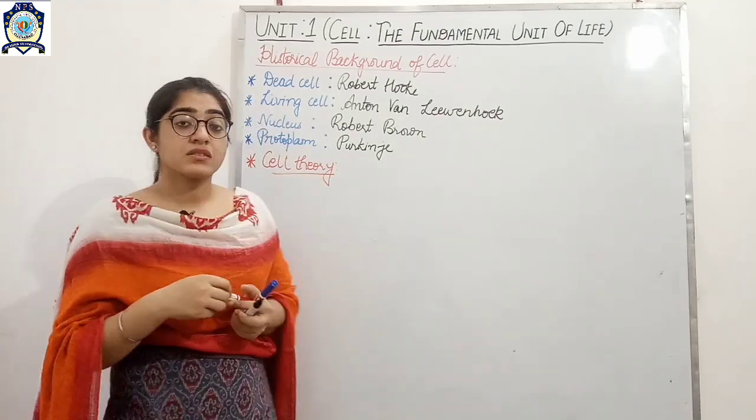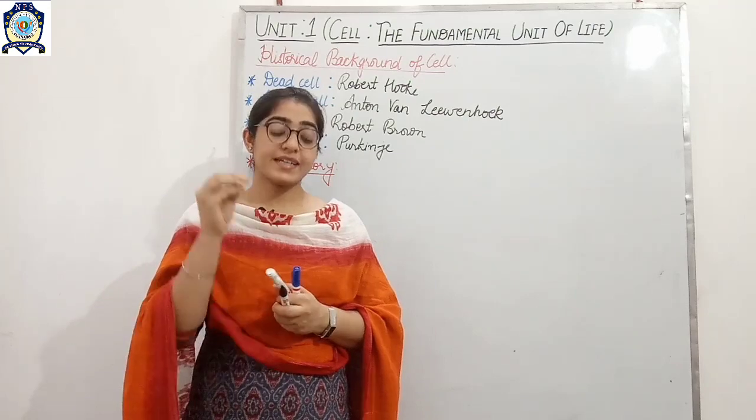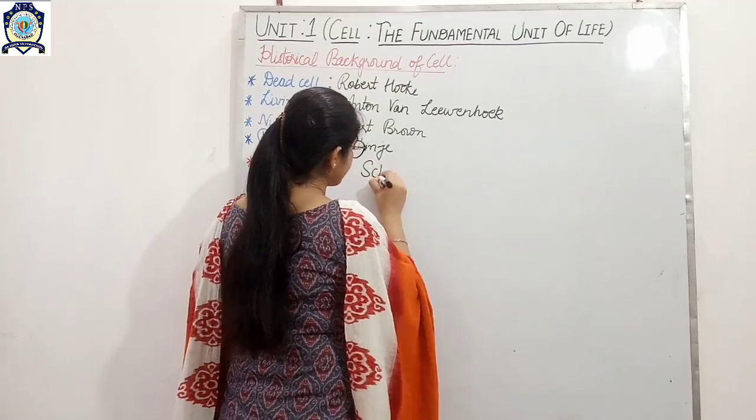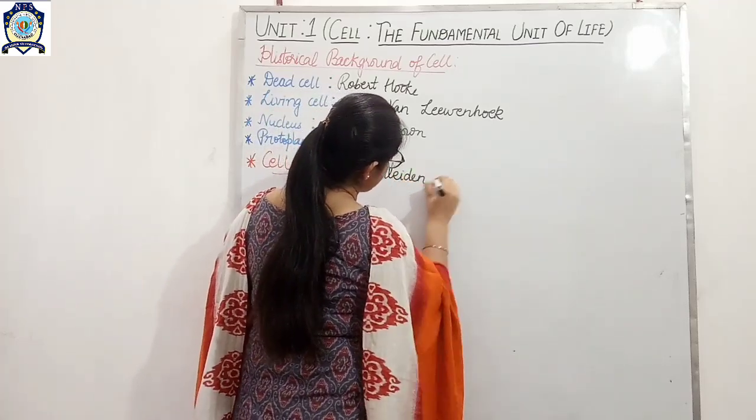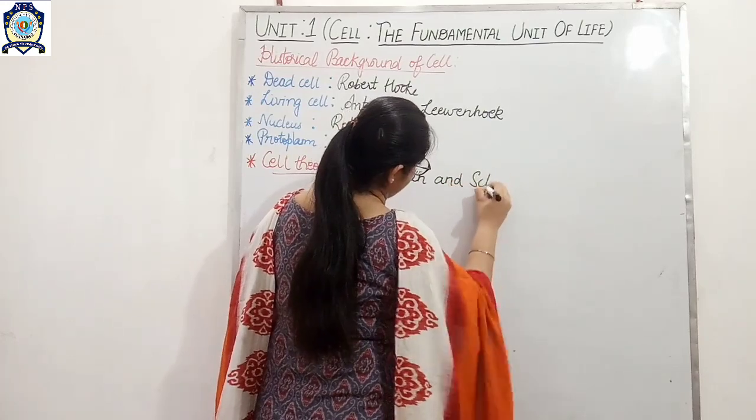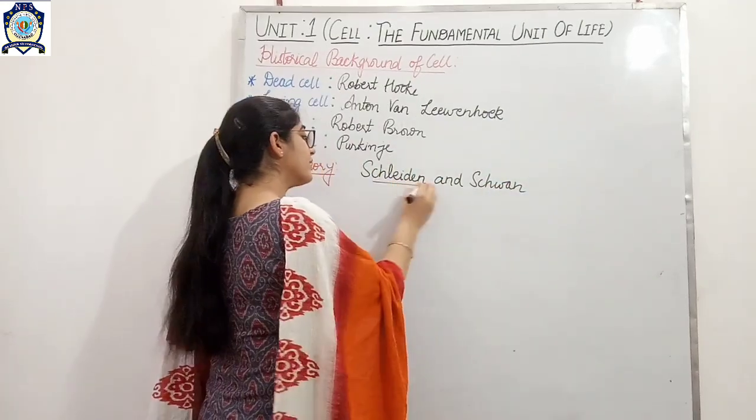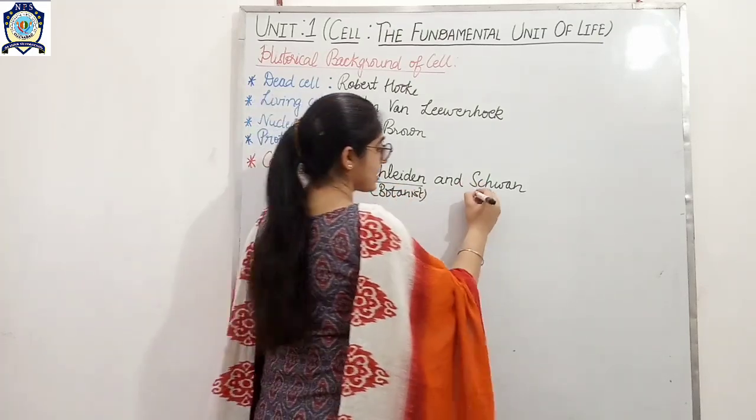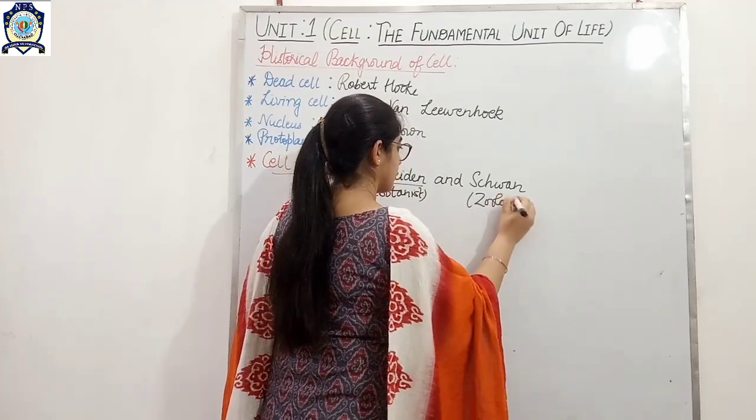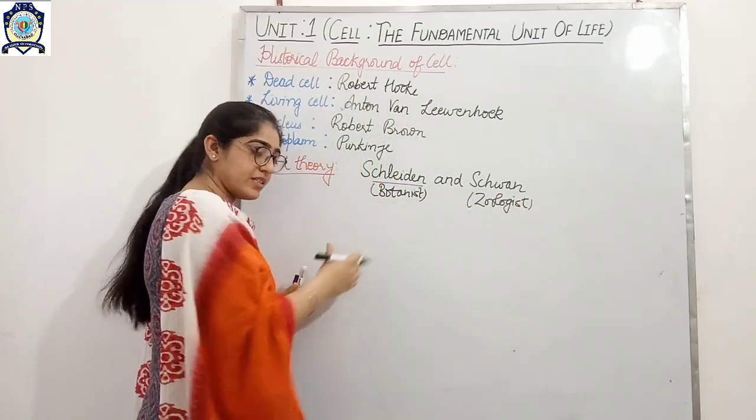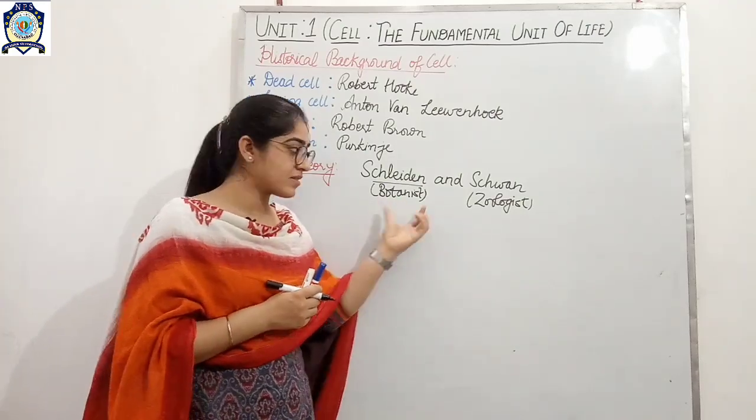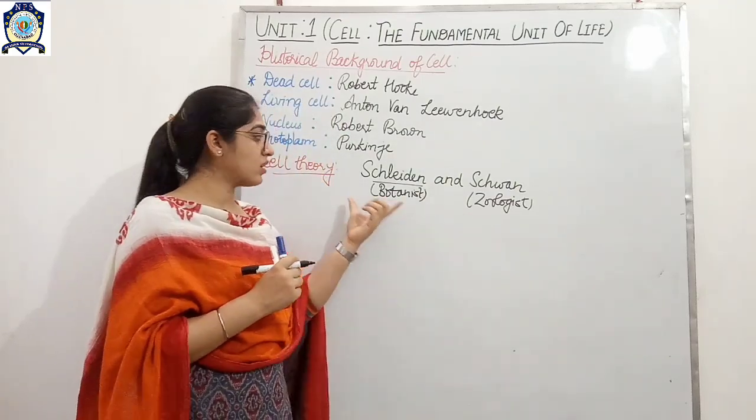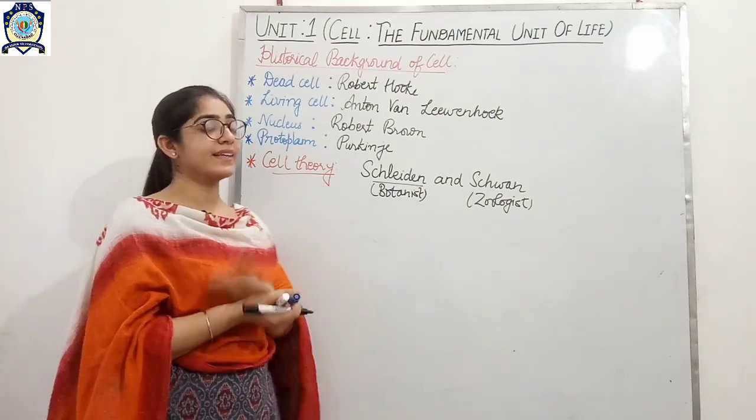Cell theory was firstly proposed by two scientists, Schleiden and Schwann. Schleiden was the botanist and Schwann was the zoologist. A botanist studies plants and a zoologist studies animals. Both Schleiden and Schwann coined the cell theory.